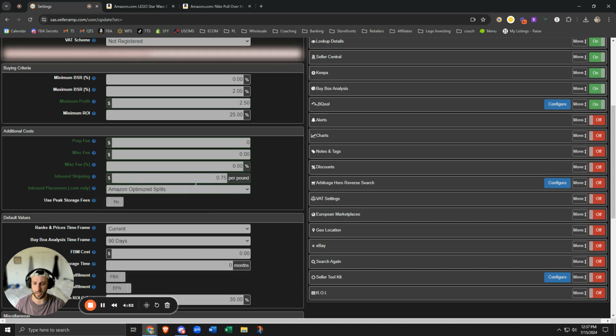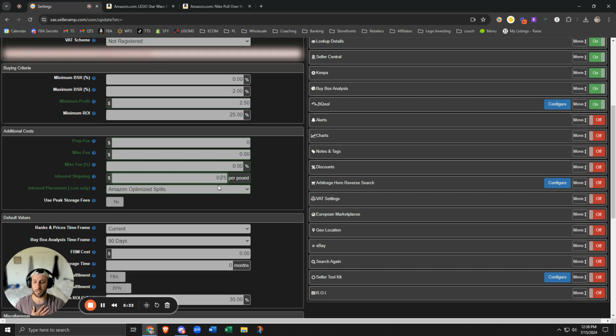If you're doing wholesale, it could be anywhere from 10 cents, even 5 cents to 50 cents per pound. You kind of have to bake these in or do the math yourself and figure out what your average price per pound was on your inbound shipping. So take a look at your previous shipments, see how many units you shipped out compared to the cost of the inbound shipping. You don't have to factor in the optimized placements because this is actually doing it for you, which is a great new addition to SellerAmp. So if you're shipping out, I don't know, 1,000 units and it costs $10, you guys can do the math. I'm not great at that on the spot, but usually with wholesale, with bigger shipments, it's going to be cheaper.